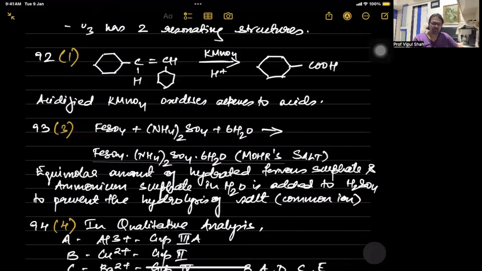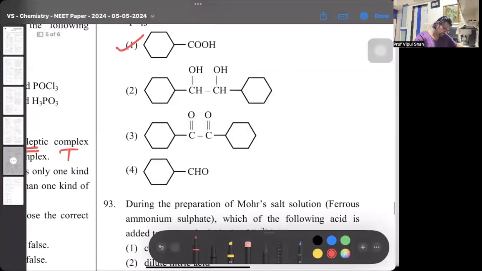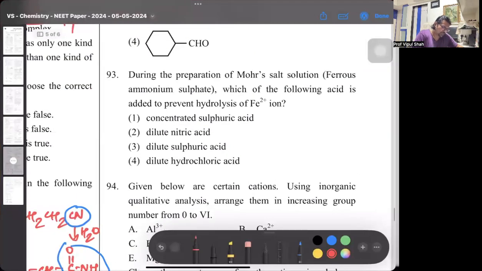All right. Then 93rd one, this is from the practicals part. During preparation of Mohr's salt, which we also call FAS, ferrous ammonium sulfate, which of the following acids is added to prevent the hydrolysis of ferrous ions?